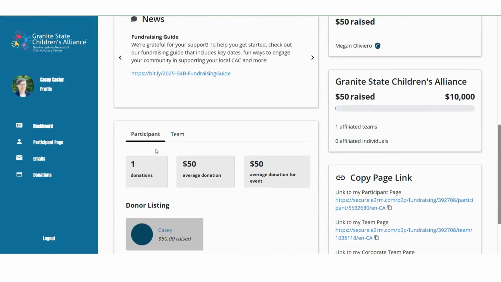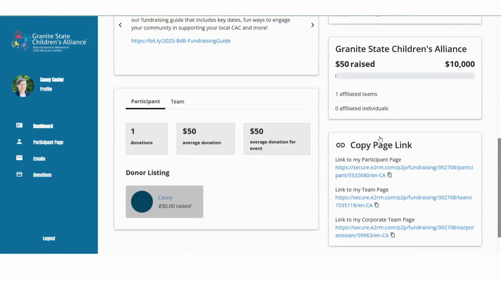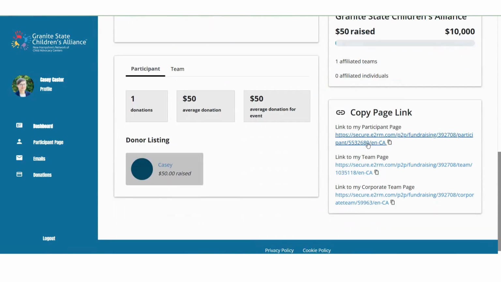You'll also be able to see the donations that you've received, how much in donations, and right down here are the links that you would use to send your information out. So if you wanted to send an email to your friends and family asking them to give, you can copy the link to your page and it would send your folks right to your page.